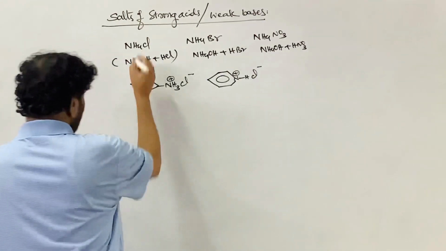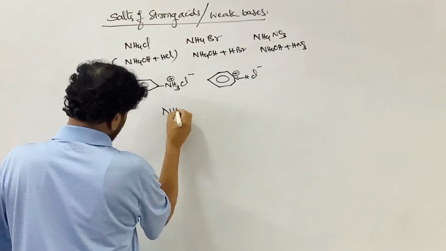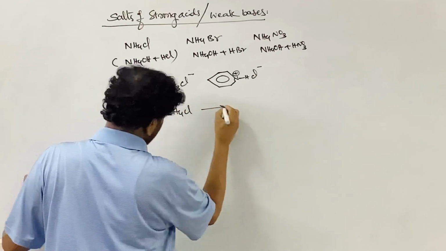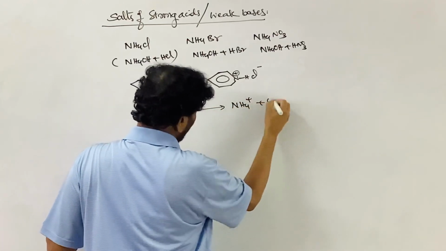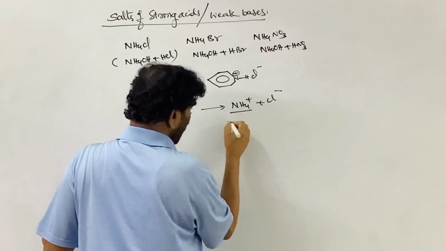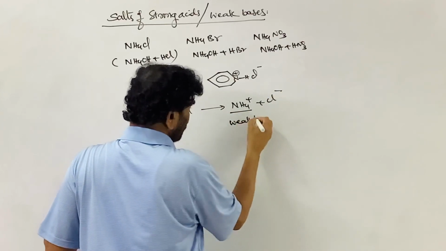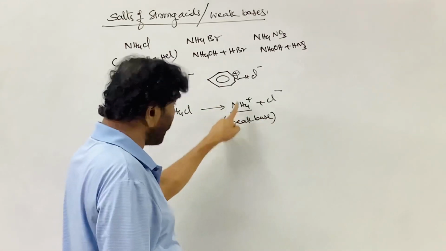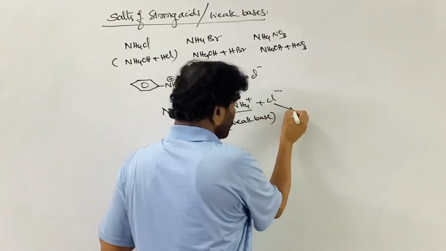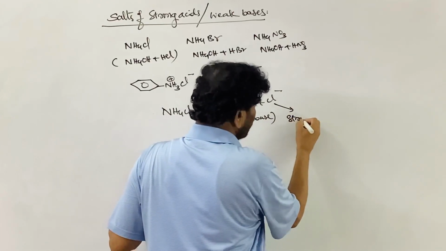And here the cation belongs to, take the ammonium chloride. When added to water, it gives the ammonium ion plus chloride ion. Cation belongs to weak base. This belongs to strong acid HCl.